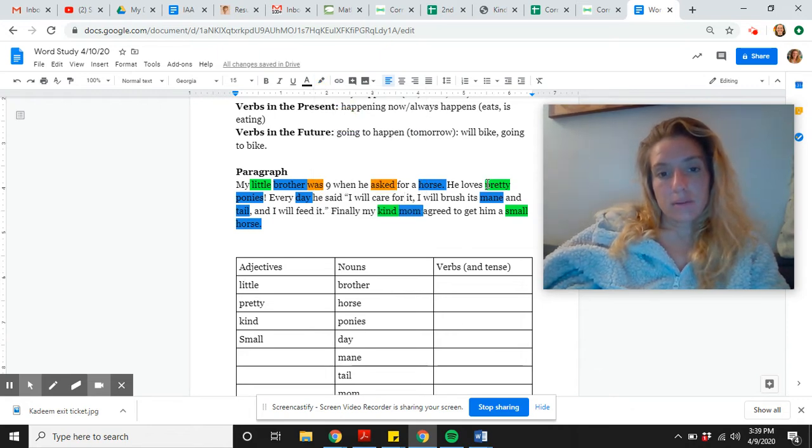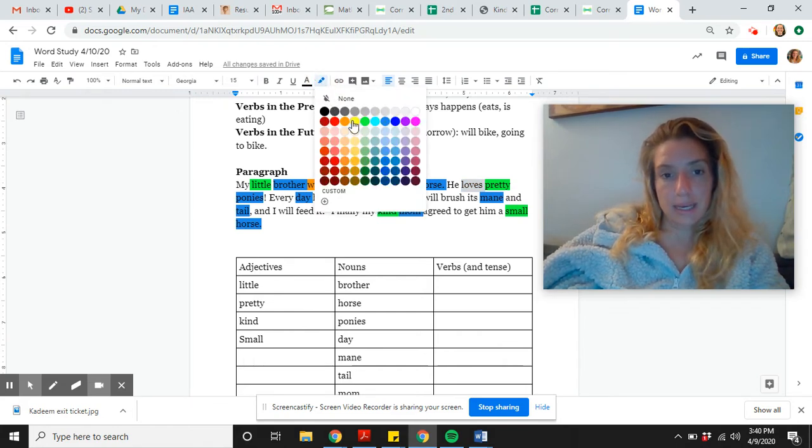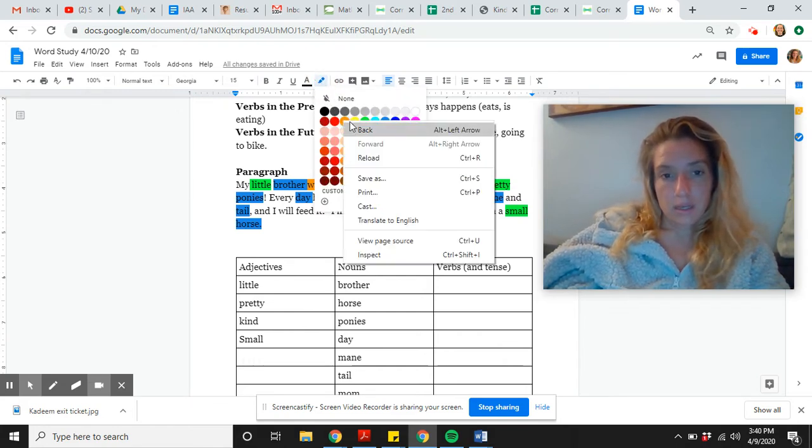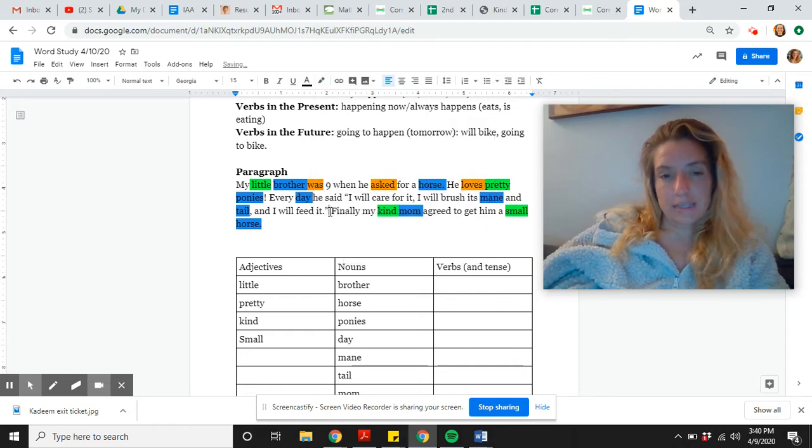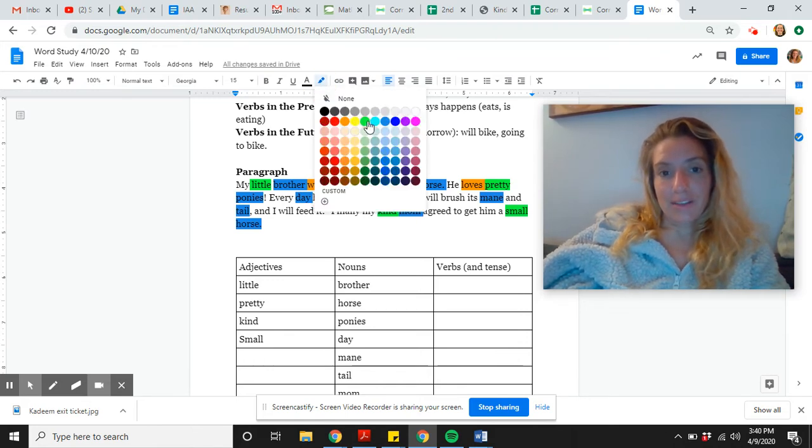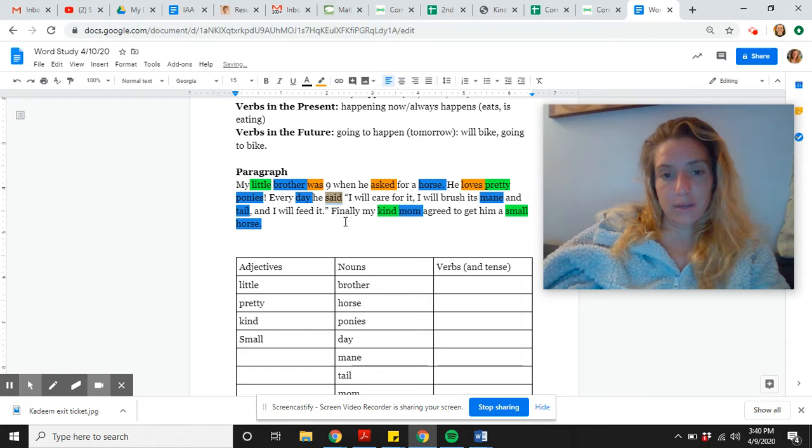He loves pretty ponies. What's the verb there? Yep, the verb is loves because that's an action. What is he doing? He is loving them. We'll figure out the tenses after. Every day he said, I will care for it, I will brush its mane, and I will feed it. Every day he said, that tells me his action because he said something. And then there are three more verbs here. See if you can find them.